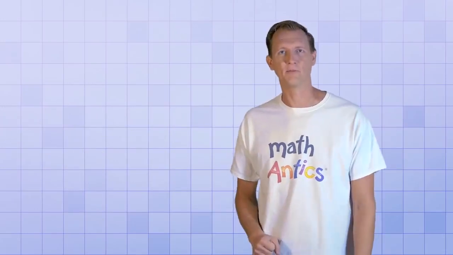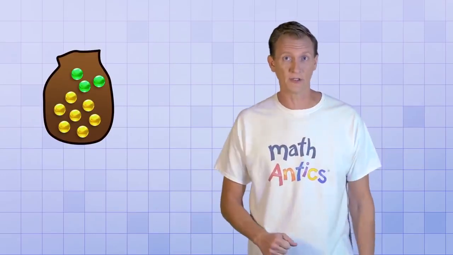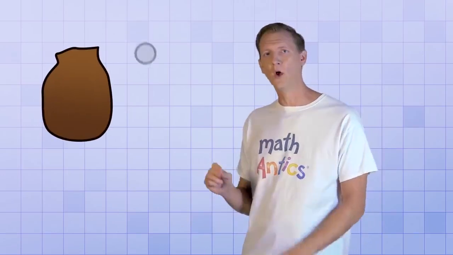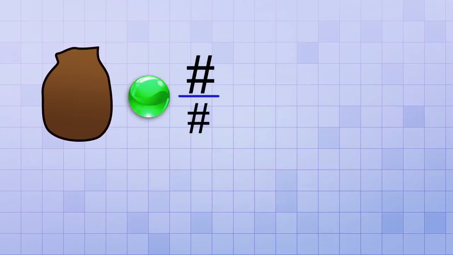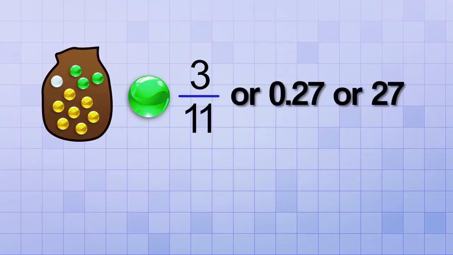Let's look at another example. Suppose we have a bag of marbles. There are 3 green marbles, 7 yellow marbles, and 1 white marble. If we mix them all up and pull out a marble at random, what's the probability of it being green? Well, the top number of our probability fraction will be 3 because there's 3 green marbles. So there's 3 outcomes that get us what we want. And the bottom number will be 11 because there's a total of 11 possible marbles that we could pull out. So the probability of pulling out a green marble is 3/11, or 0.27, or 27%.